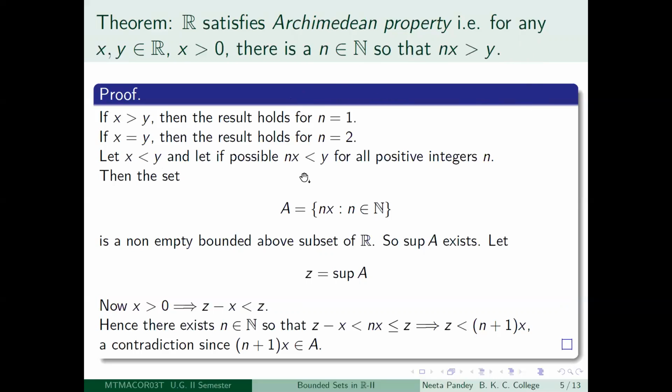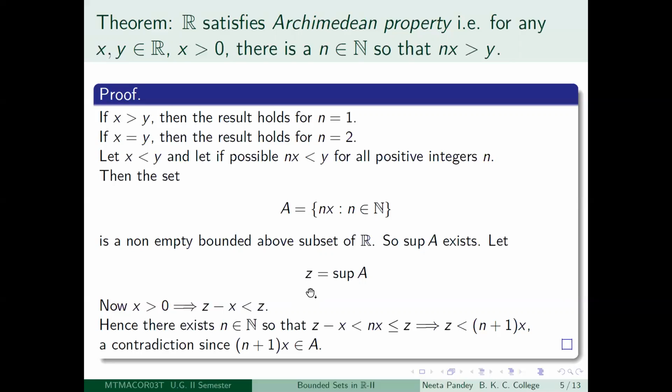Hence, we will assume that nx is less than y for all positive integers n. Then if you construct the set A of nx where n belongs to the set of positive integers, this set is non-empty because x belongs to A, and it is also bounded above by y. So y is an upper bound of the set capital A. Hence, by the least upper bound property of the set of real numbers, the supremum of A will exist in the set of real numbers. So let us call that supremum Z.